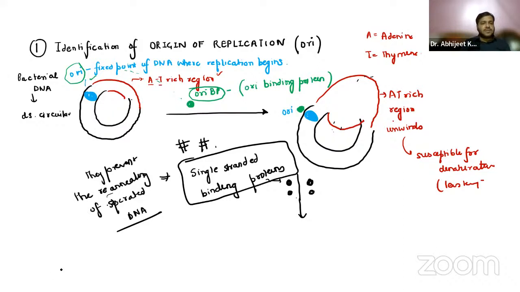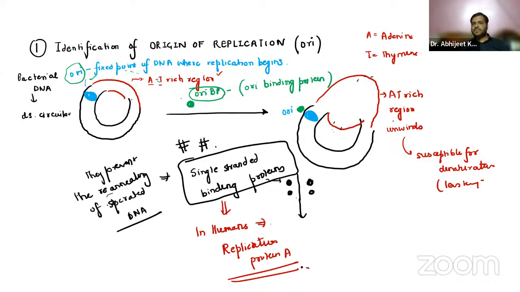Now, in humans, in books, what you will read, we give a very special name to these proteins. In humans, this is also called replication protein A. So that is the identification of the origin of replication.